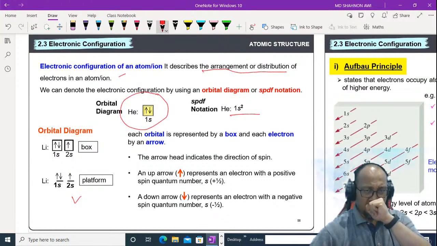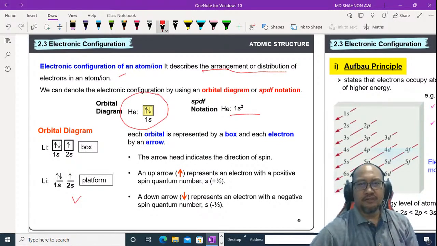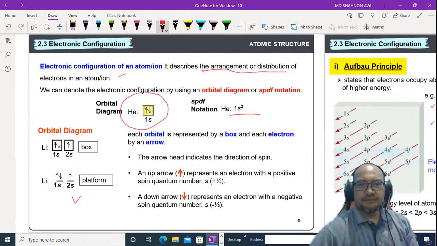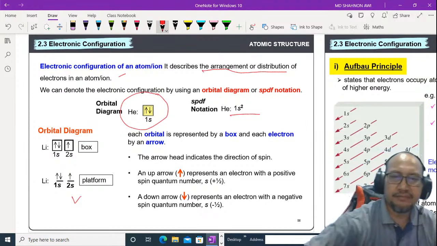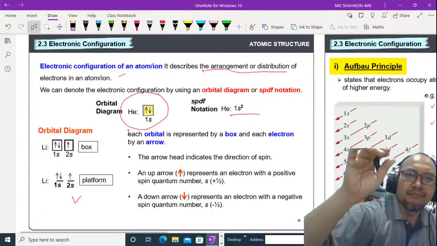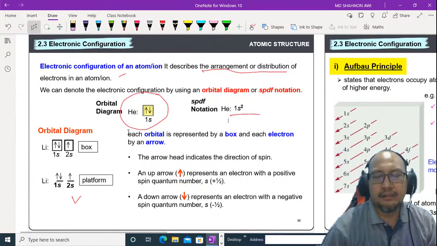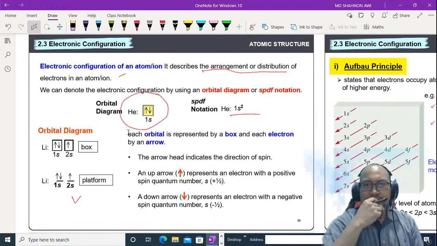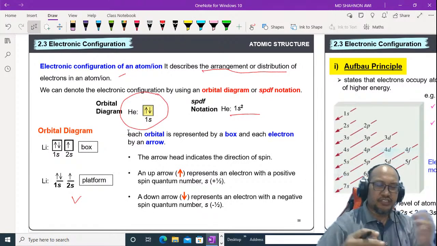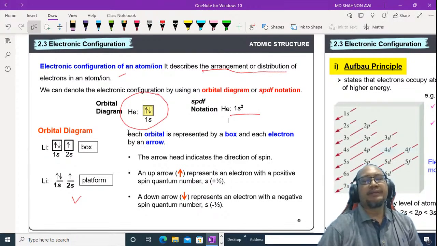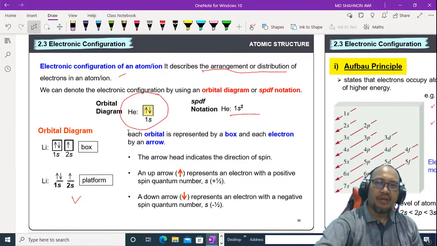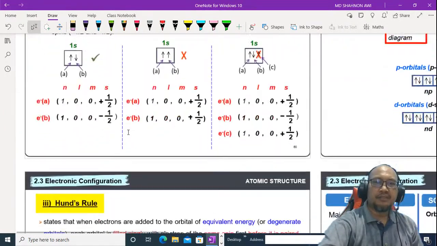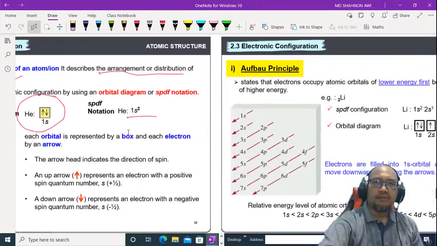We have a box and an arrow. An up arrow represents an electron with positive spin, positive 1/2, and a down arrow is negative 1/2. To fill electrons in an element, we have to use three principles and rules: the Aufbau principle, the Pauli exclusion principle, and Hund's rule. We go one by one.